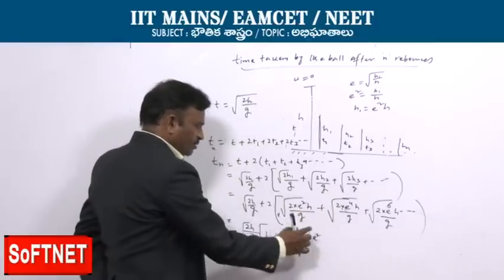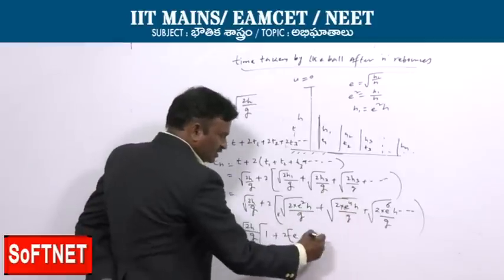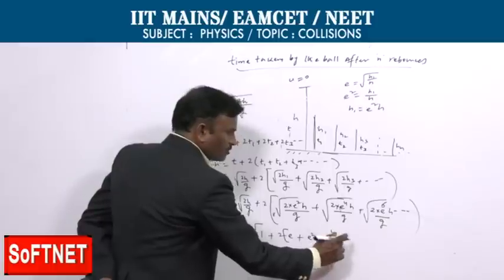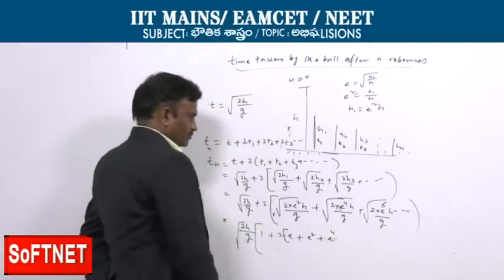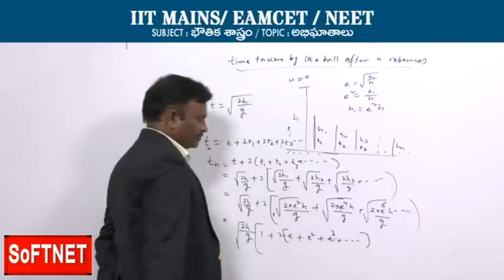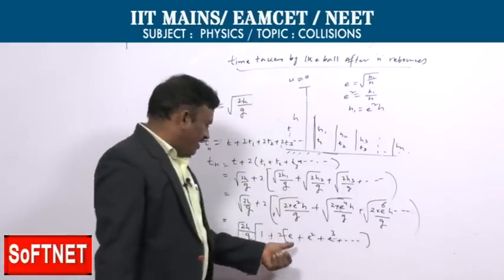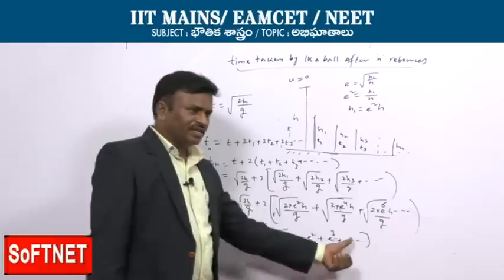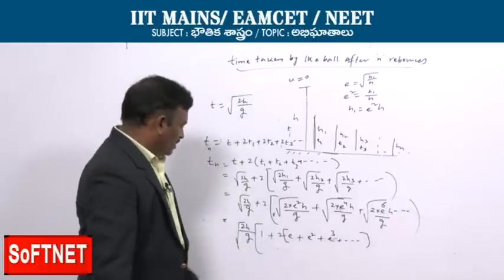Here e power 4 is e square, which will become e power 2, e power 6 is e power 3, and so on.